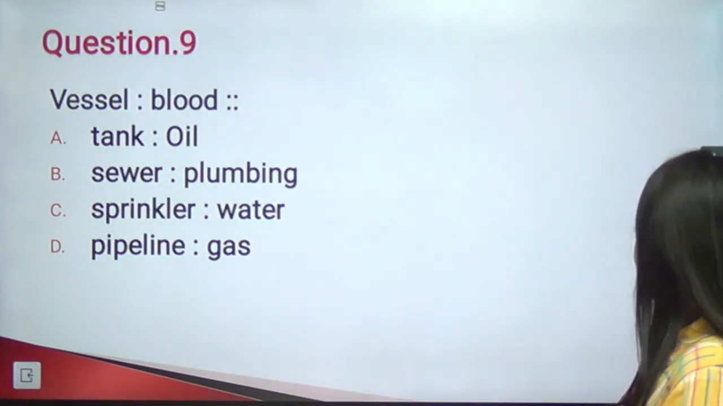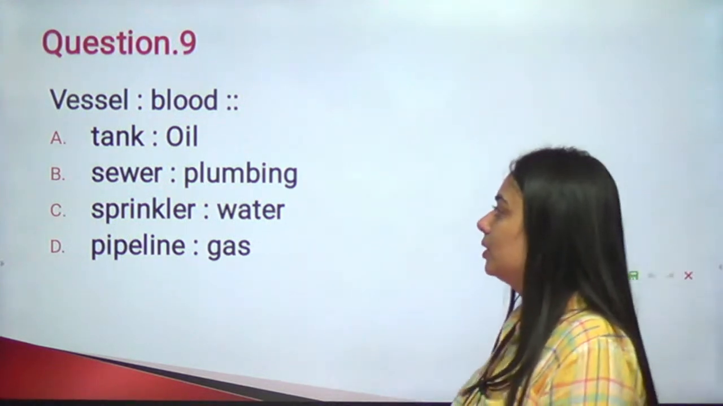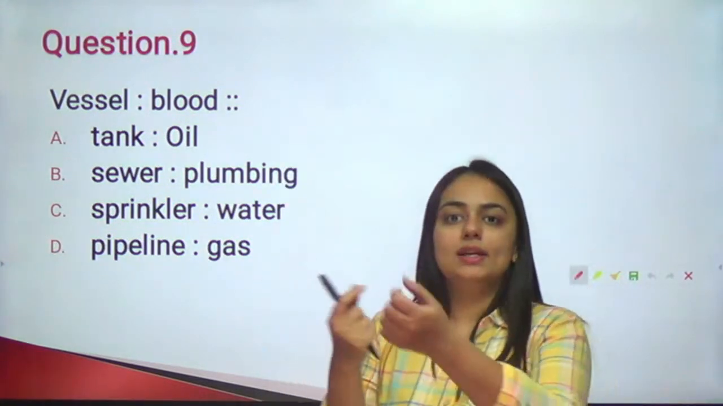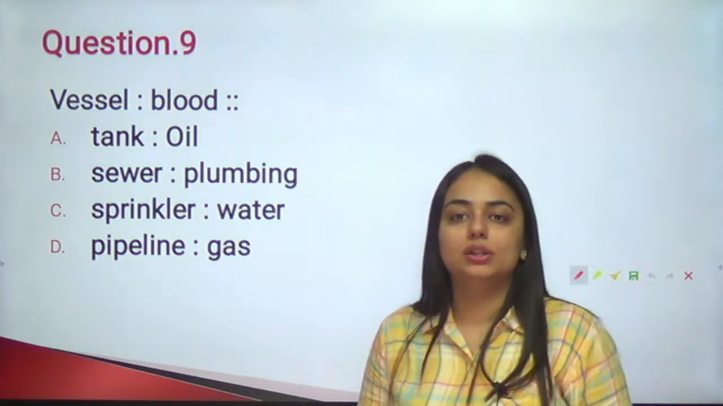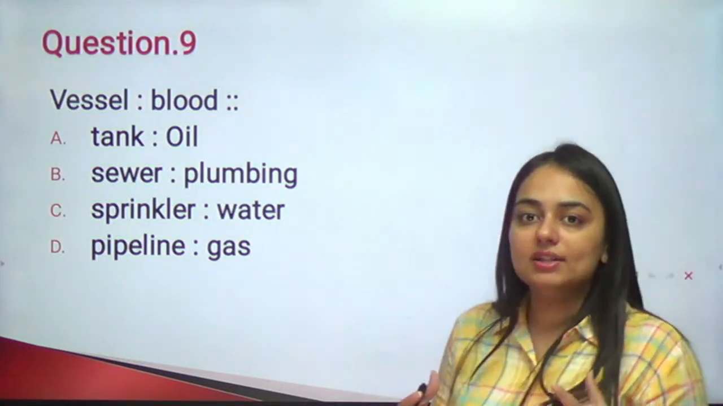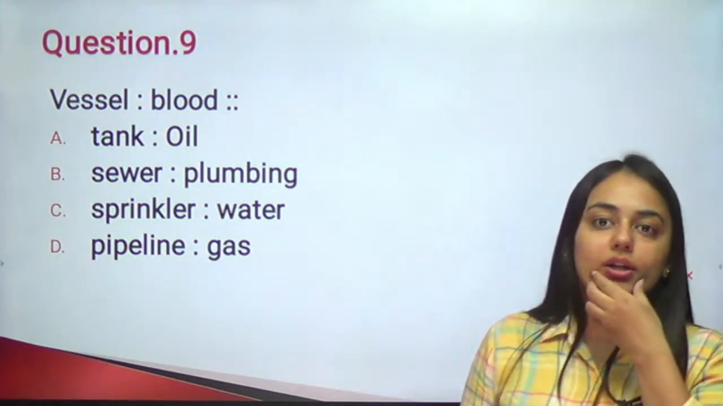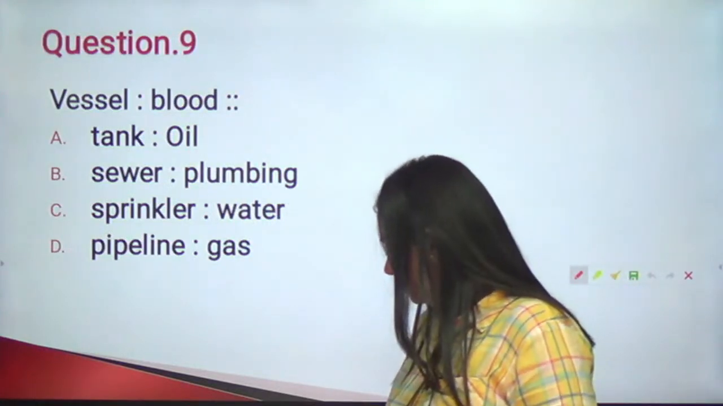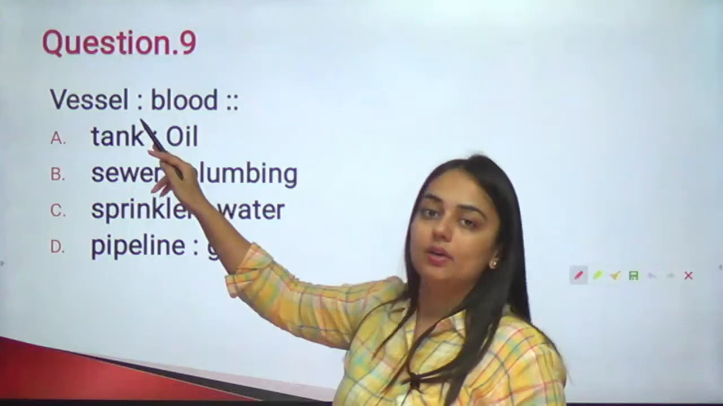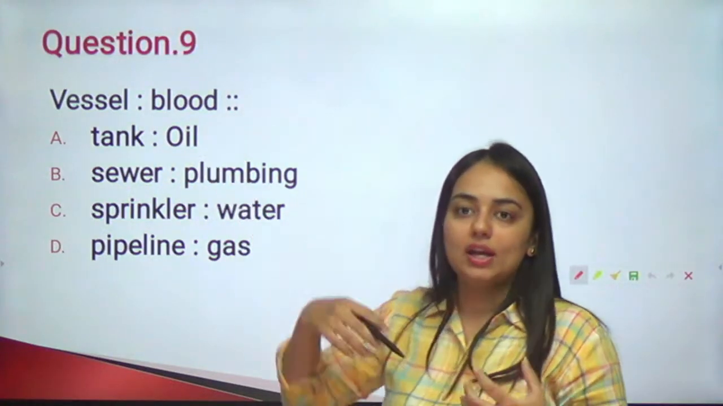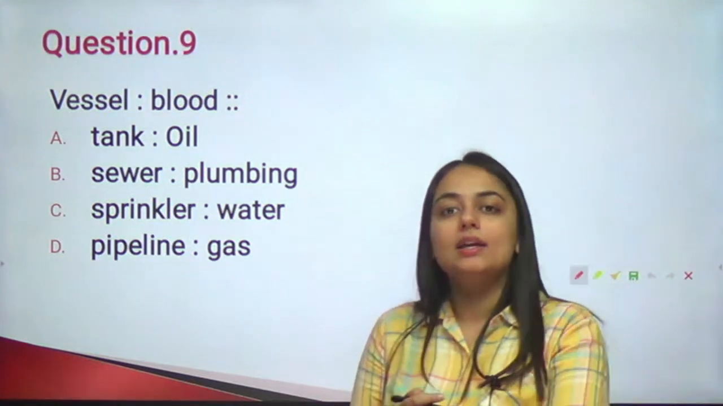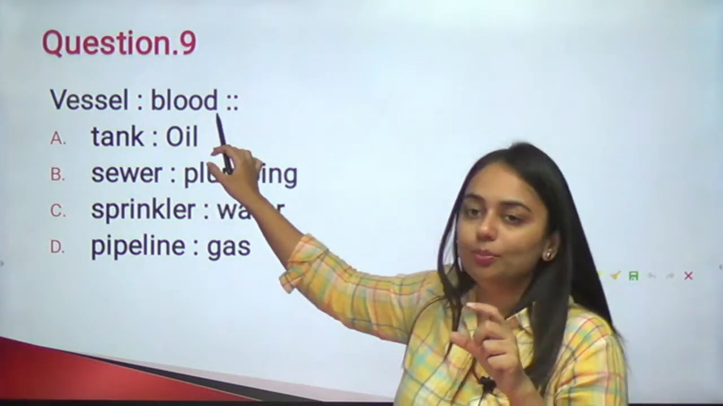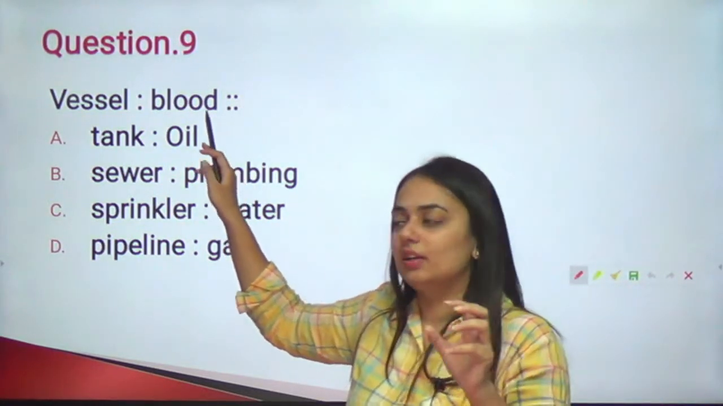Ninth question before you. Vessel is to blood, tank is to oil, sewer is to plumbing, sprinkler is to water, and pipeline is to gas. So vessel, here we are talking about the blood vessels in our body that we have, the veins and the arteries. So vessel is to blood. What is the relationship between A is to B? So can we say that A is there in B, or A is stored in B? Or you can say A is present in B. B is present in A. I'm sorry, my bad. So B is present in A, or blood is present in the vessels.